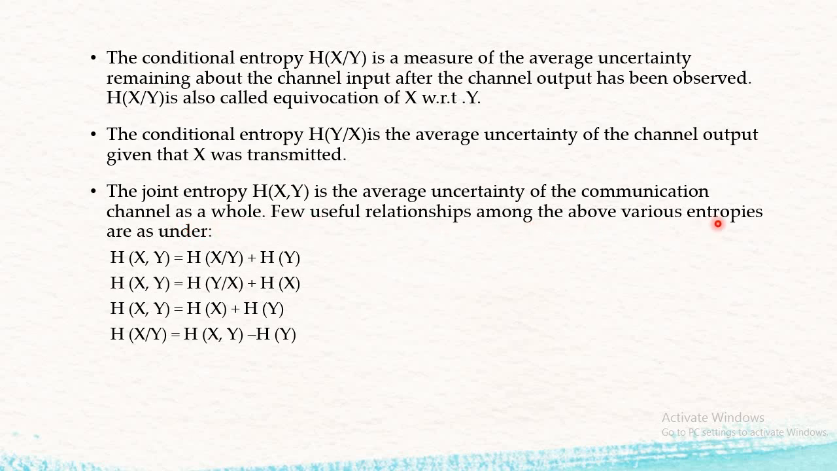A few useful relations among the above various entropies are given below. The first one is the joint entropy, given as H(X,Y) = H(X/Y) + H(Y). The second one is H(X,Y) = H(Y/X) + H(X). Second, for the joint entropy: when x and y are statistically independent, the joint entropy is also given as the individual entropy of x plus the individual entropy of y. And the conditional entropy H(X/Y) is written as the joint entropy H(X,Y) minus H(Y).